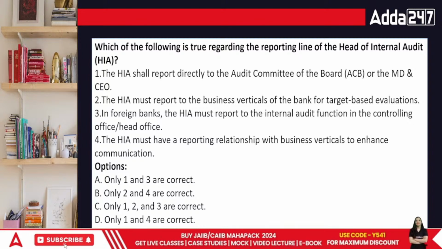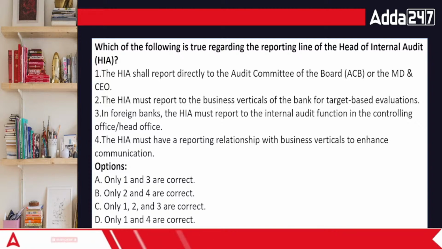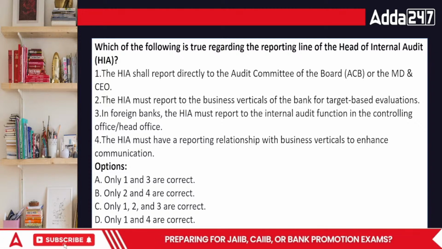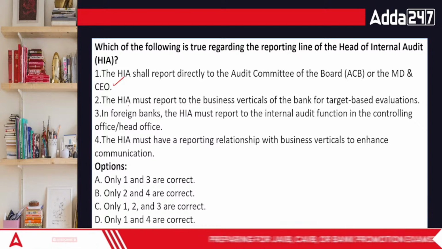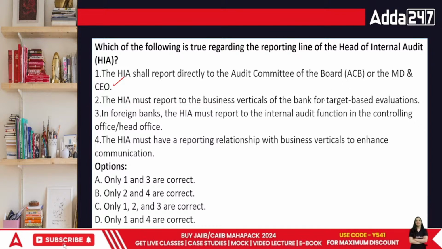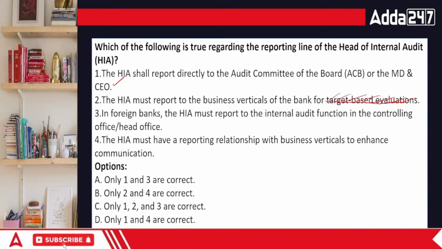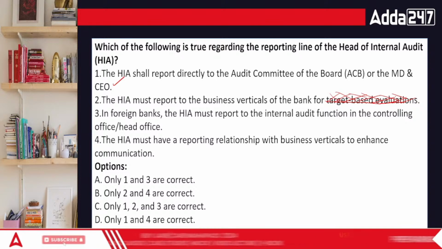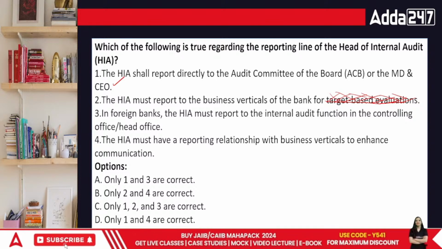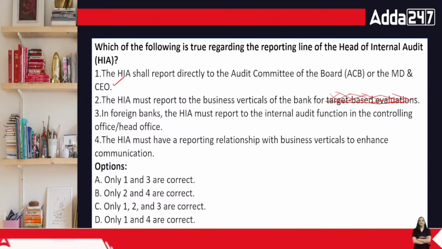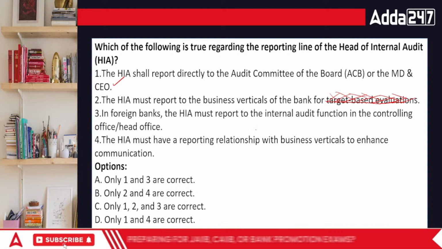HIA basically reports directly to the audit committee. This part is correct. They are directly reporting to the seniors so that there is no problem there. They just don't work on target based evaluations. This is absolutely wrong. A finance person who's evaluating things should not be given targets that you have to find this much amount of errors in any case. That's not the point. In foreign banks, HIA must report to the internal audit function in the controlling office.